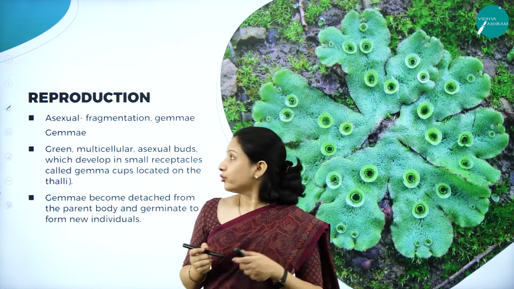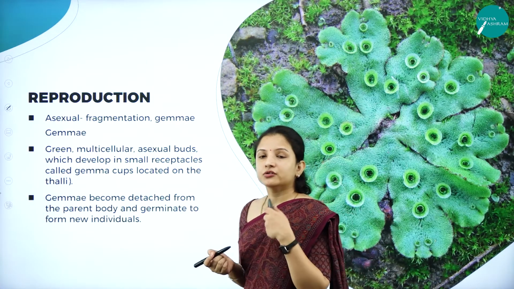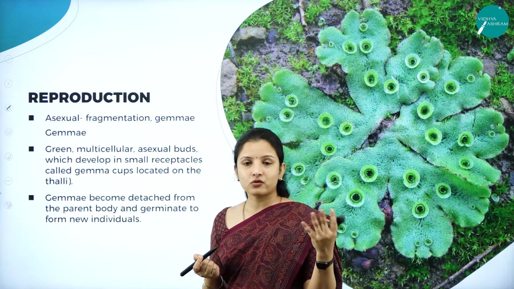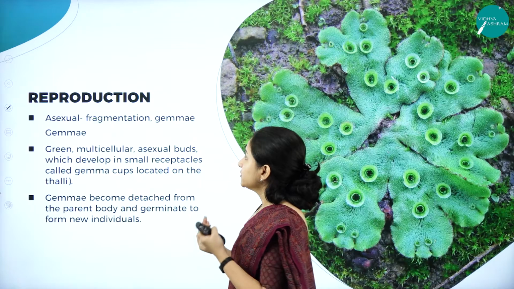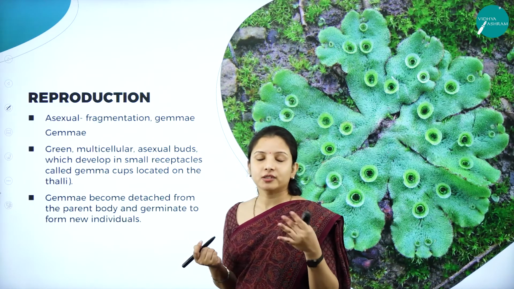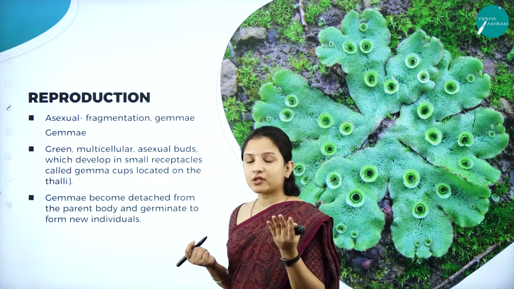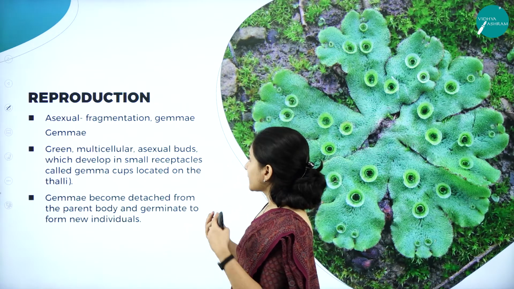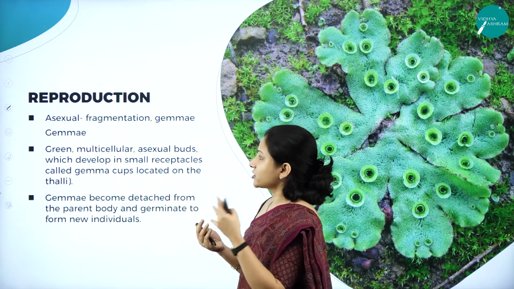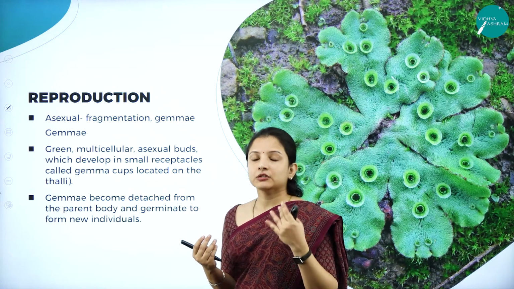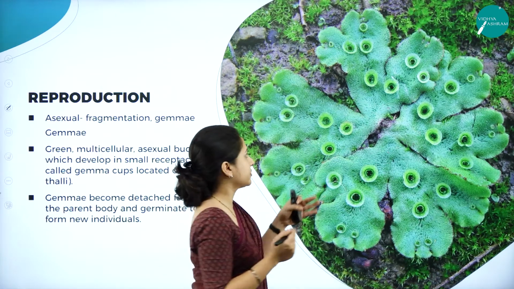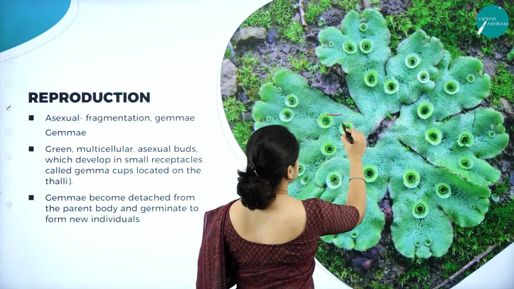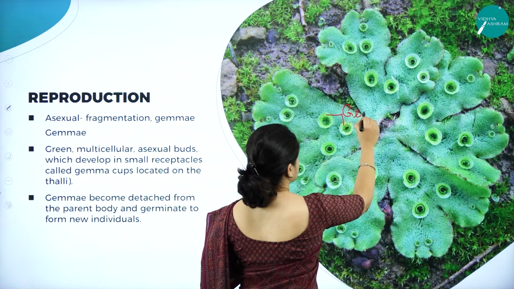So next, moving on to the reproduction. It is almost similar to whatever I told you about the general characters of bryophytes, the same thing carries here as well. So when it comes to reproduction, the reproduction is asexual. The asexual reproduction is by fragmentation or by production of gemmae. So gemmae are produced in cup-like structures called gemma cups. So you can see here cup-like structures. So these are gemmae.